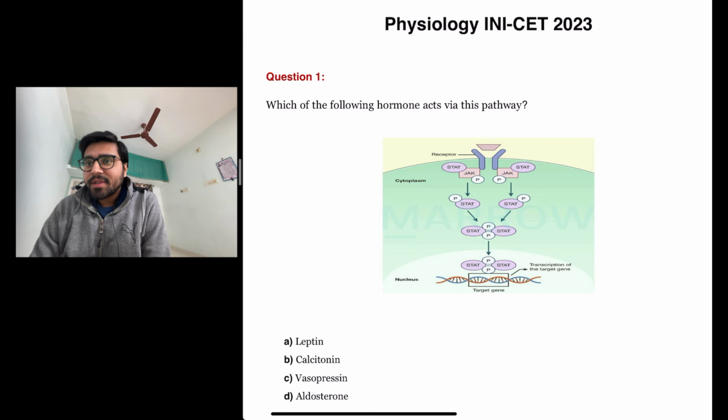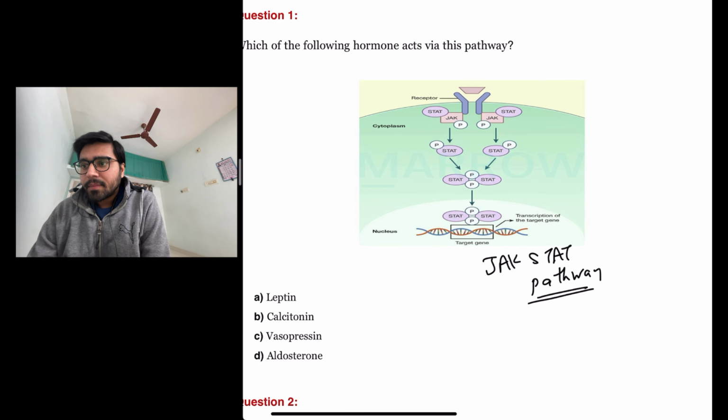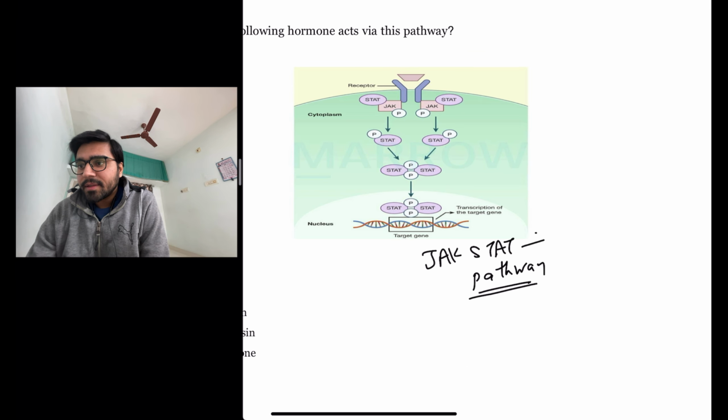So the first question is, which of the following hormones acts via this pathway? The pathway shown in this is the JAK-STAT pathway. The hormones that act via this JAK-STAT pathway are remembered by the mnemonic called PIGGLET. What is the full form of this PIGGLET?